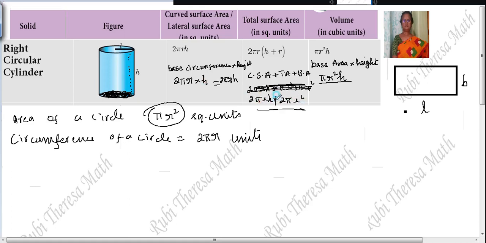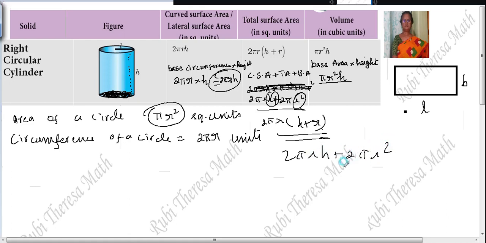This is the formula. So here what is common? 2 pi r is common. What is left out? h. Since it is r squared, 1 r you have taken out, so 1 r is remaining. So 2 pi r into h plus r square units. Do you follow? So this is nothing but base area into height, pi r squared into h. This is nothing but the base circumference into height, 2 pi r into h. If you know this, then very well you can write, that is, 2 pi r h plus 2 pi r squared.